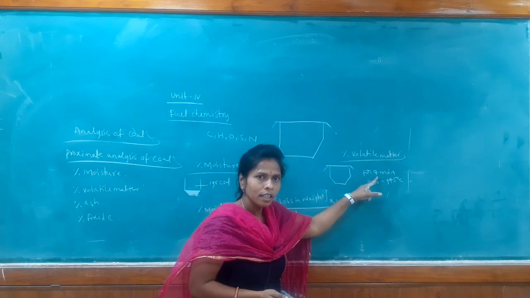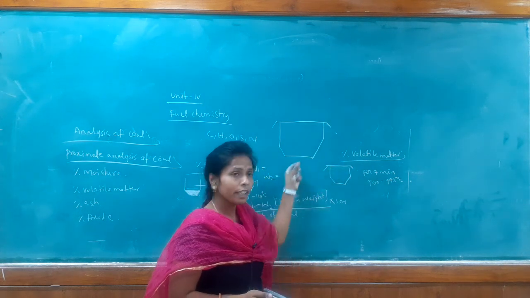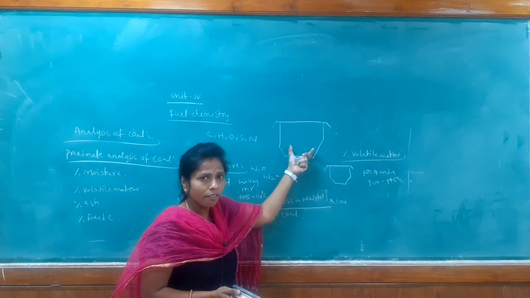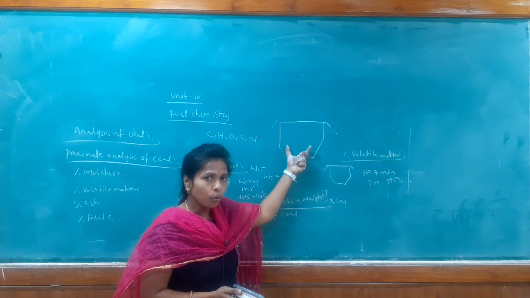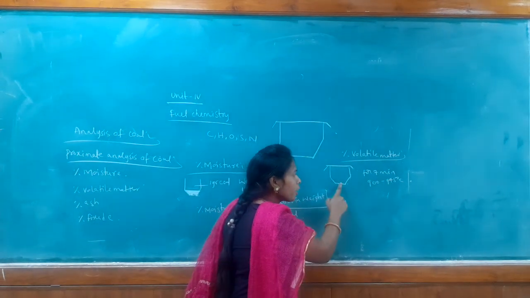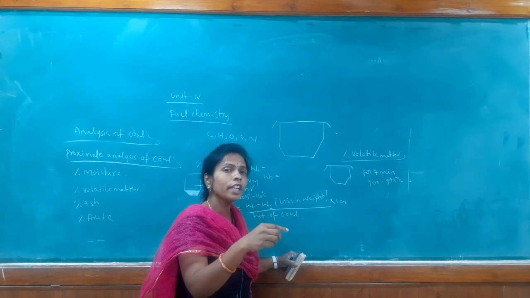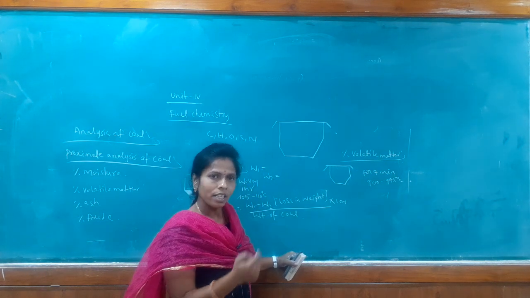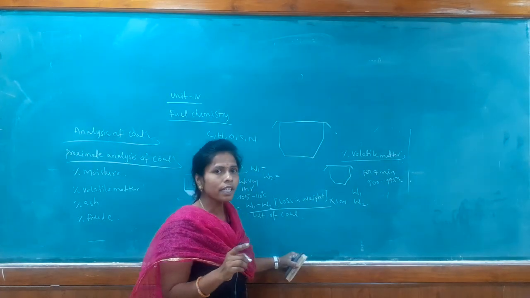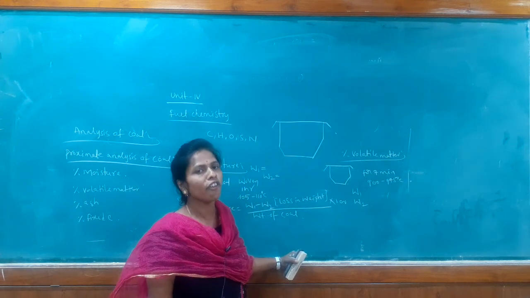After 7 minutes, remove the silica crucible from the muffle furnace, remove the cap, and place the crucible again in the desiccator for cooling. After cooling, take the weight of the silica crucible. Obviously, compared to the initial weight, the new weight will be reduced. Same as before, here also we need W1 and W2. W1 is the weight before placing in the muffle furnace and W2 is the weight after placing in the muffle furnace.